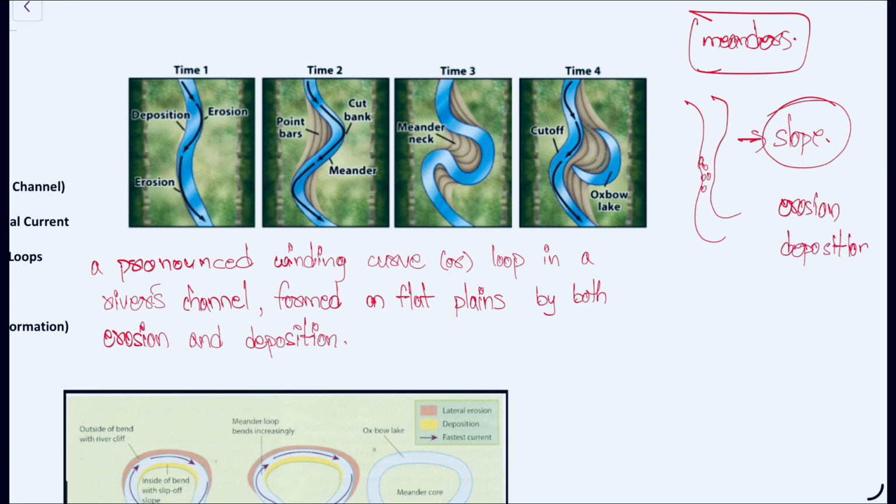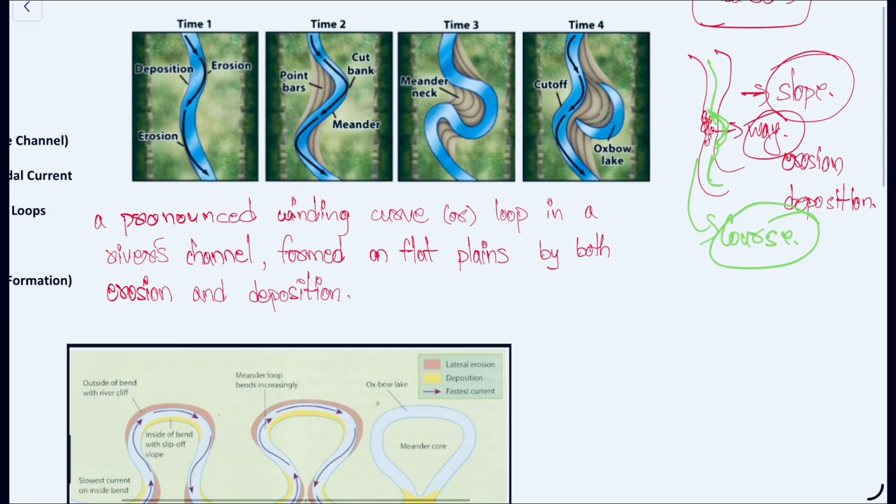Because of the deposition of sediments in the flow of the river, the water will get a little bit of resistance from these sediments present in its course, and because of which the river will take a slight bend. We can see here a slight bend in its course because of the sediments.